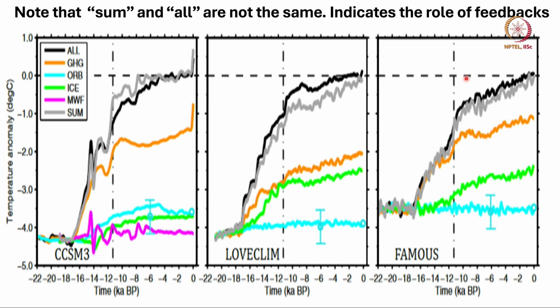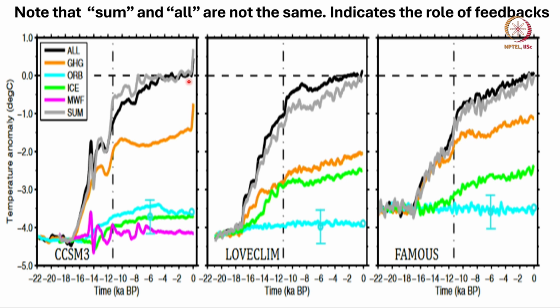So, here you see three different models: CCSM3, which was used in trace, LOWCLIMB another model, and FAMOUS another model. And when they include all the forcing, you get the black line, okay? That is including all the forcing. Then they do individual forcing. For example, only greenhouse gases. When it is simulated, trace shows much less warming, showing that greenhouse gas alone cannot explain the warming we saw from 10,000 years ago to the present.